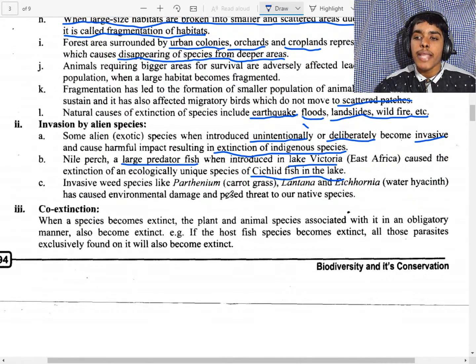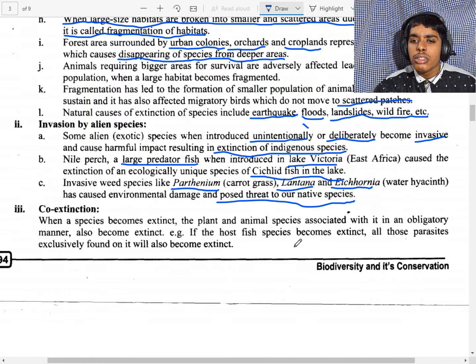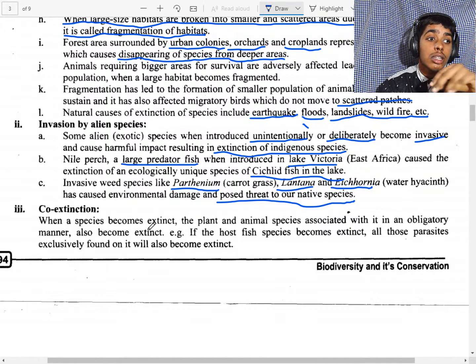Now, invasive species like Parthenium, Lantana, Eichhornia have caused environmental damage and posed a threat to our native species. So, if we introduce foreign species, they can cause damage to our local species only, but they can't be damaged by them because they are invaded from these foreign varieties.